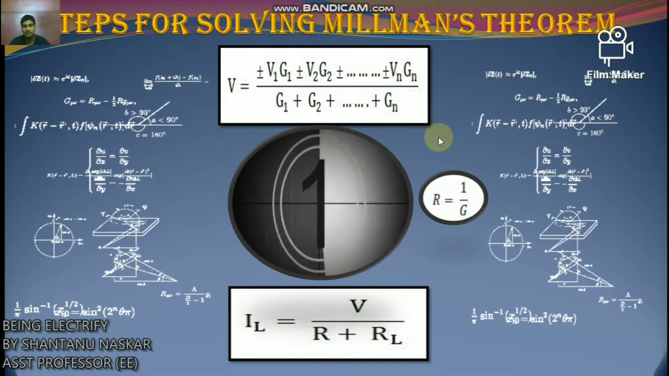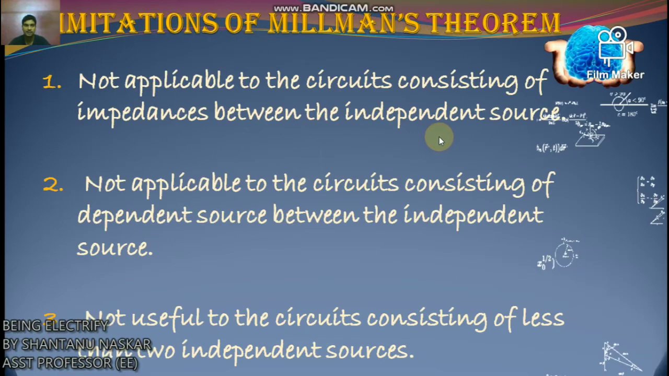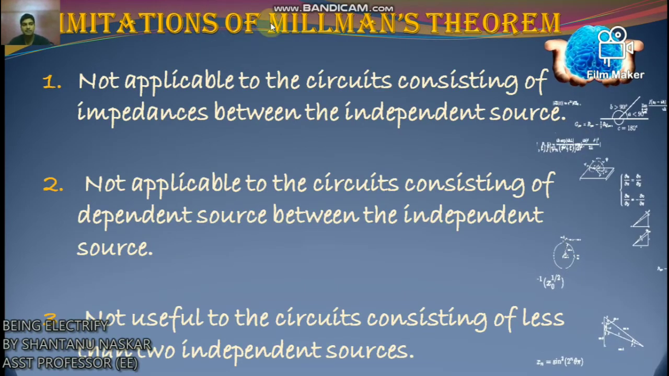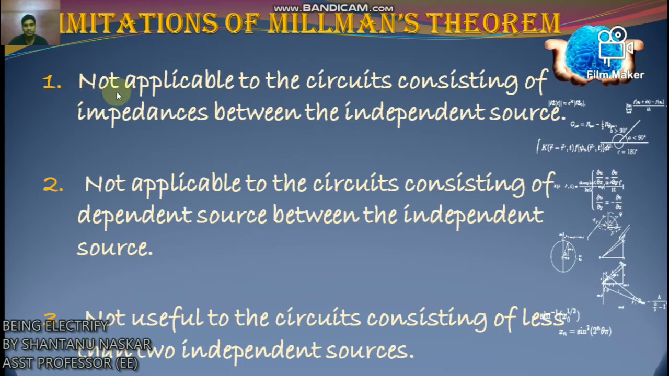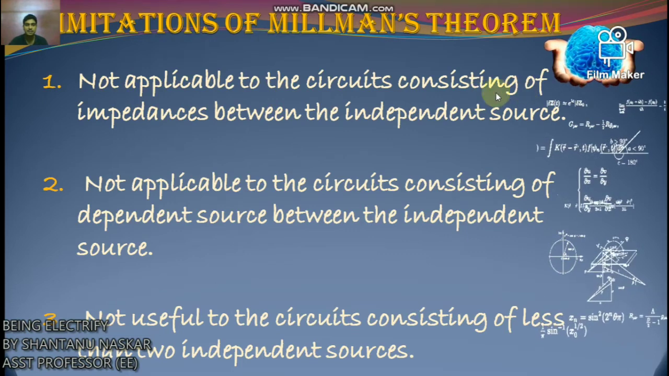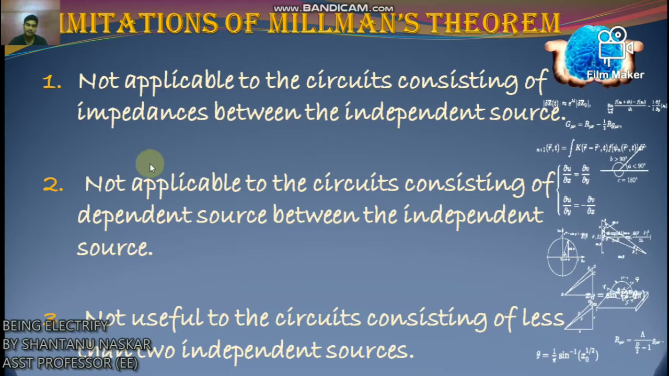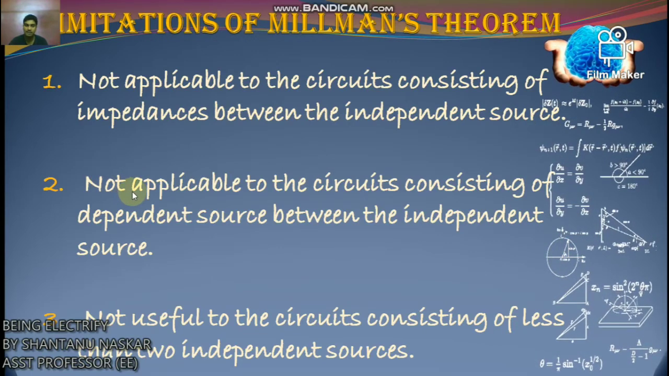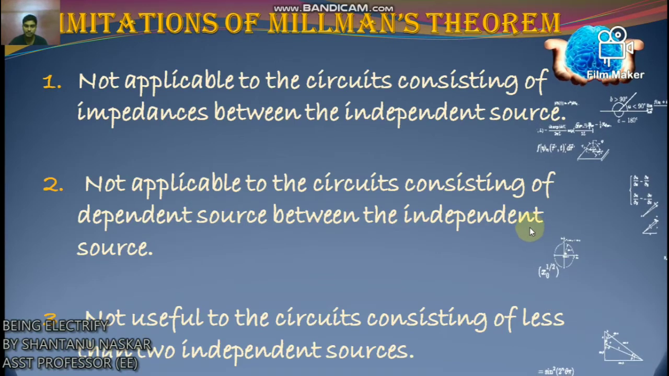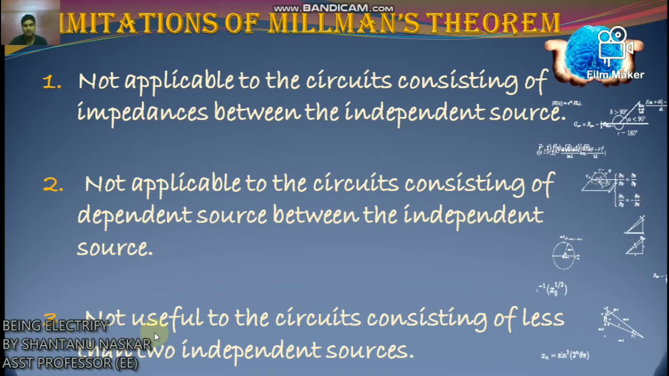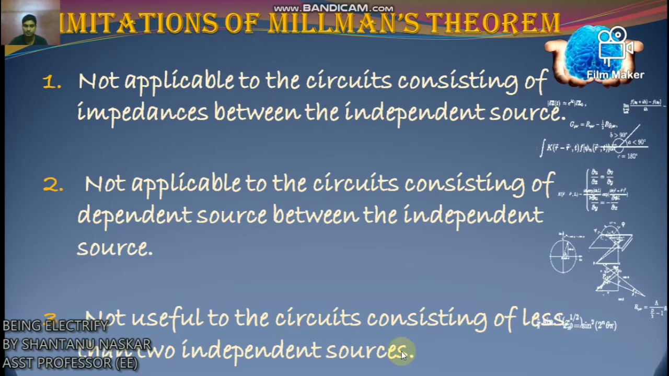But not every circuit; there are also some limitations in Millman's theorem, which I will discuss here. Number 1 is this theorem is not applicable to a circuit consisting of independent impedance between the independent sources. Number 2 is this theorem is not applicable to a circuit consisting of a dependent source between the independent sources. Number 3 is this theorem is not useful for a circuit consisting of fewer than 2 independent sources.